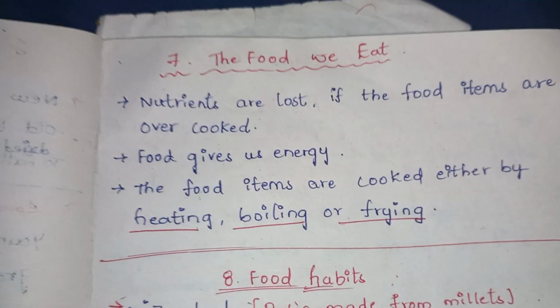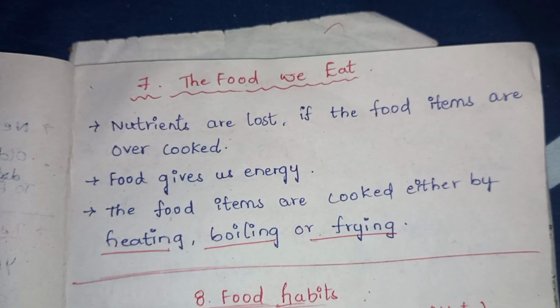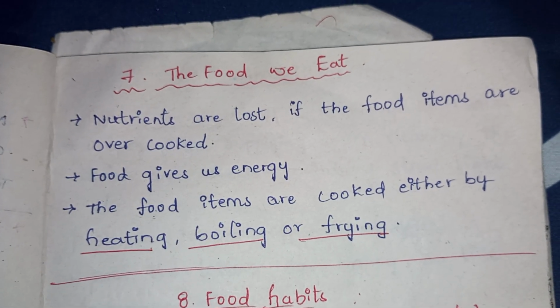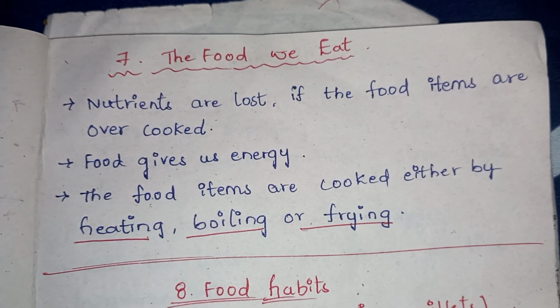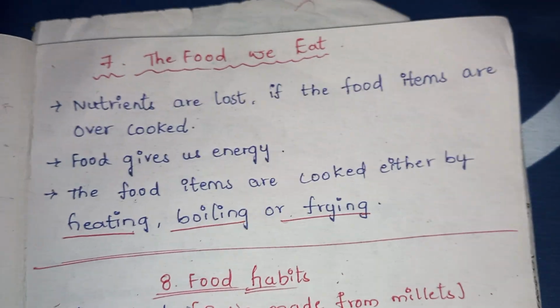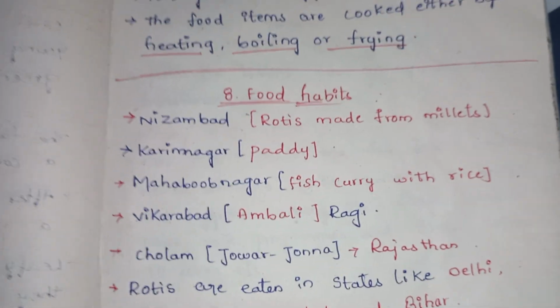In this lesson there are not many points, but nutrients are lost if the food items are overcooked. Whenever we cook too much, nutrients will be lost. Food gives us energy. The food items are cooked either by heating, boiling or frying. So the next lesson is food habits.